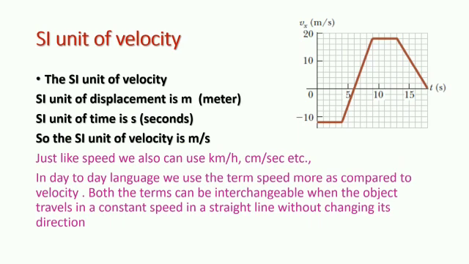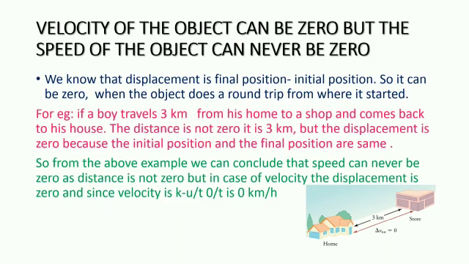Now let us look at the SI unit of velocity. The SI units of speed and velocity are just the same. The SI unit of displacement is meter. The SI unit of time is second. So the SI unit of velocity is meters per second. In day-to-day language, we use speed more, because these terms can be interchangeable only when the object is traveling at a constant speed in a straight line without changing its direction.